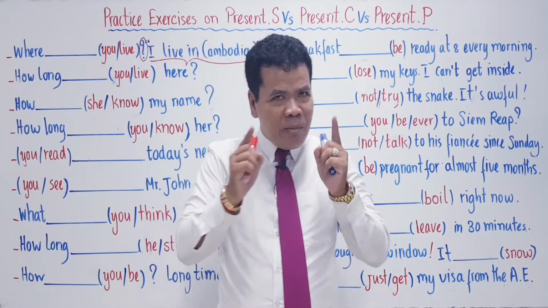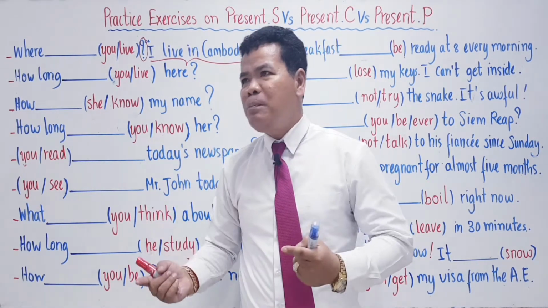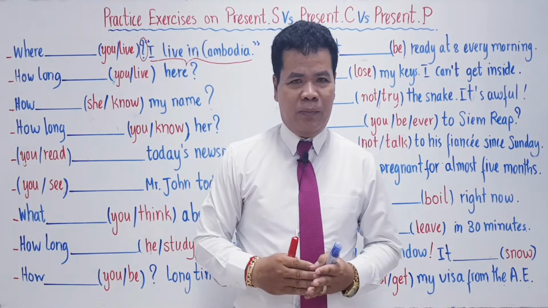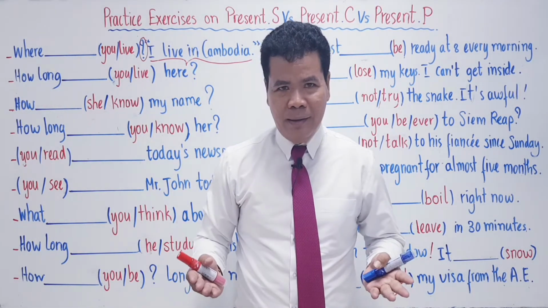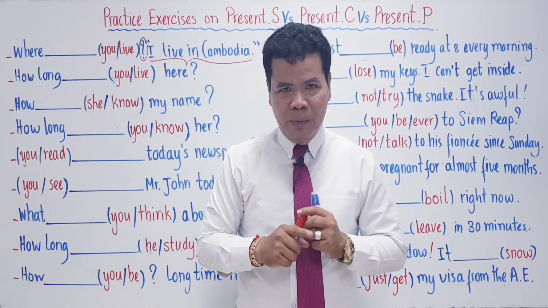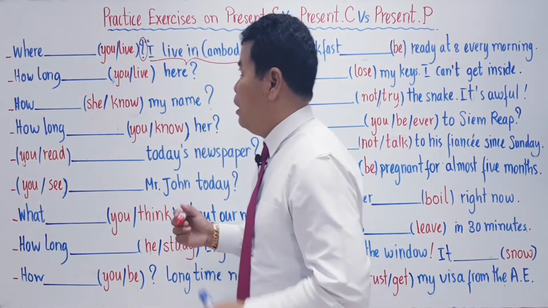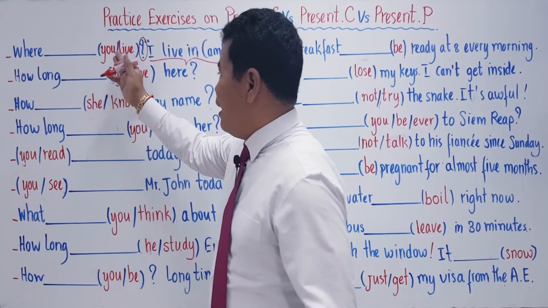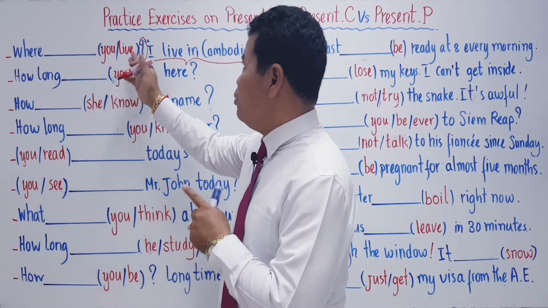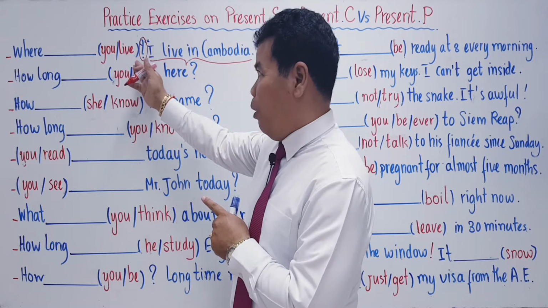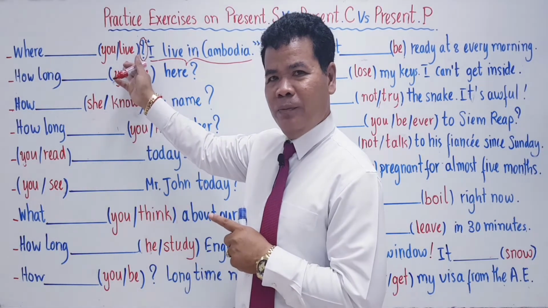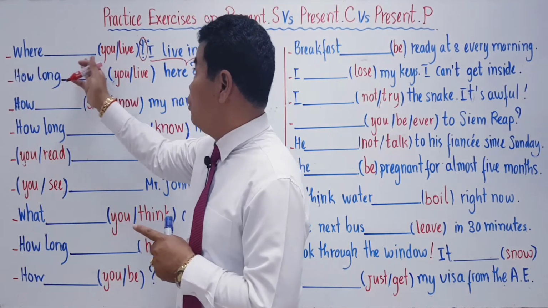So you have to remember, how do you make a present simple question sentence? Okay, you remember the form? Now go back to the form. Look at that one. You say, "where do you live?" Or "where you do live?" Or "where you live?"